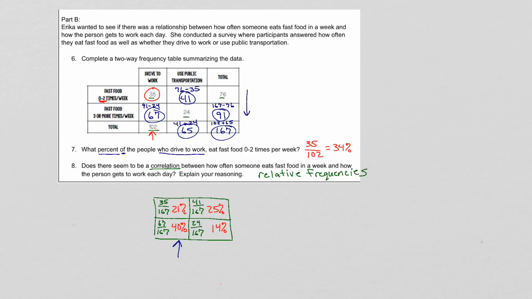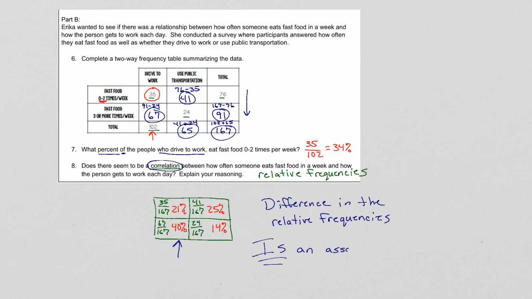Well, if you notice, it looks like a lot more people, 40%, who drive to work eat a lot of fast food. They eat fast food 3 or more times per week. So because there is a big difference in the percentages, in the relative frequencies, then we can assume that there is an association. Now, they use the word correlation here. It's the same thing. There is an association. There is a correlation. Same thing. And it makes sense, right? Because if you drive to work, you're probably going to go through the drive-thru more than other people.